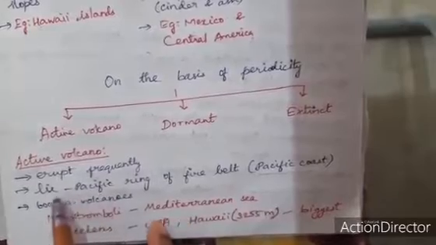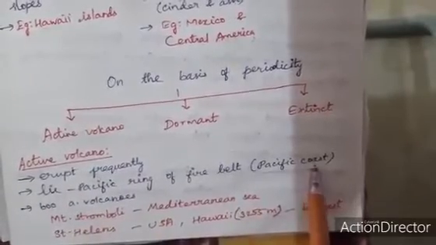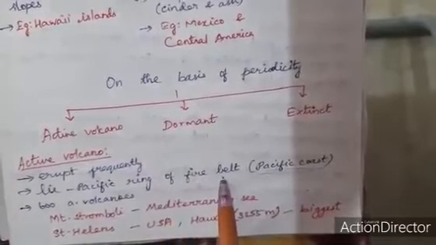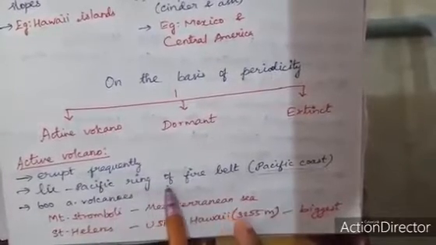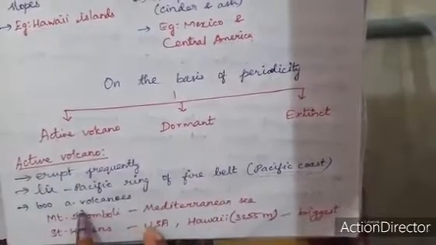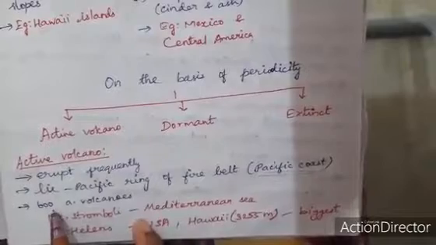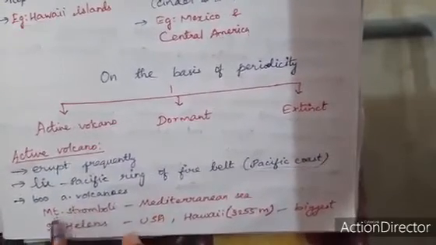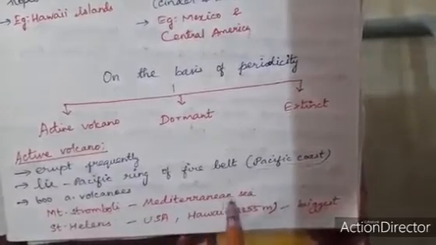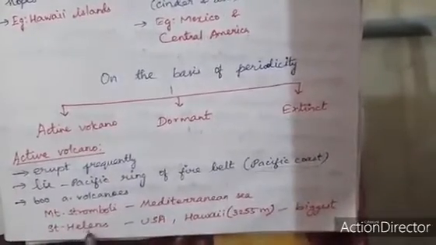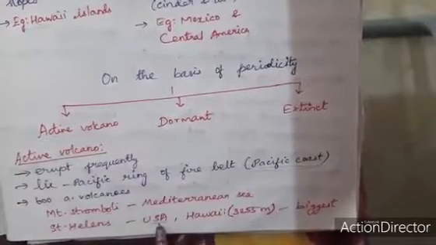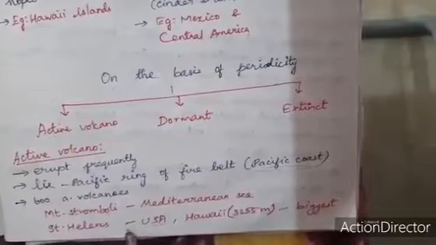Where does it lie? It lies on the Pacific coast, so it is called the Pacific Ring of Fire Belt. In this there are 600 active volcanoes. Among them are Mount Stromboli in the Mediterranean Sea and St. Helens, which is situated in the USA. So many active volcanoes occur.